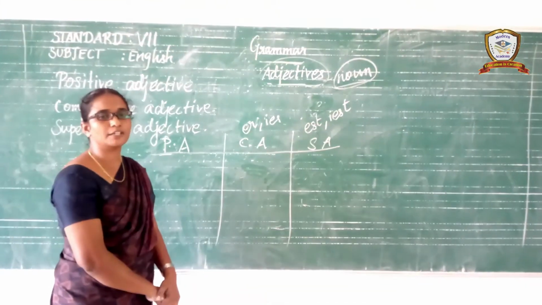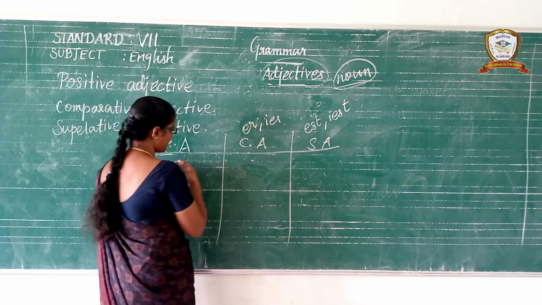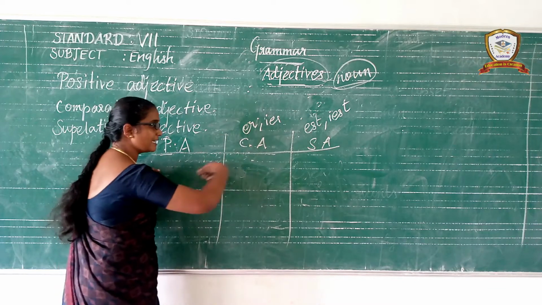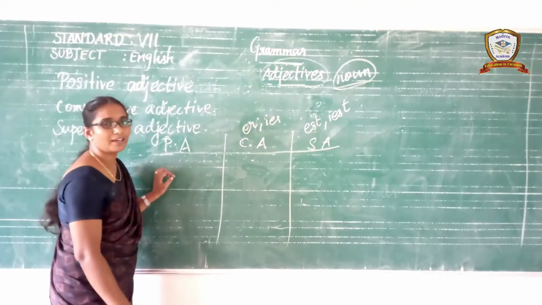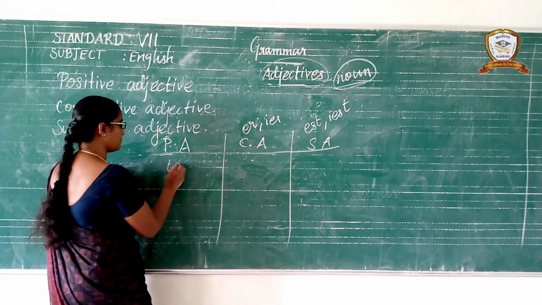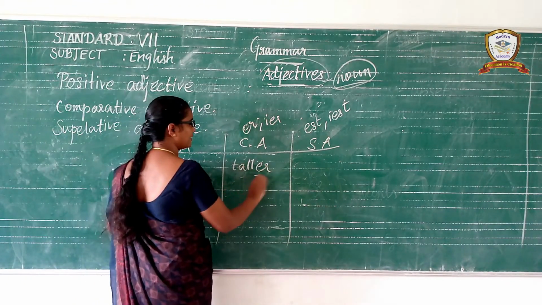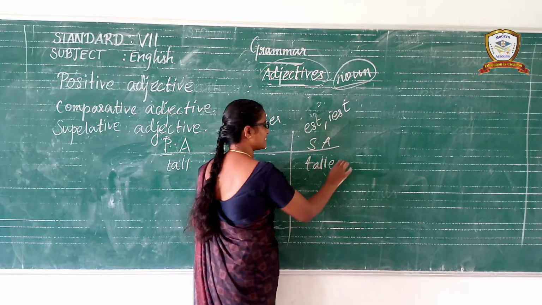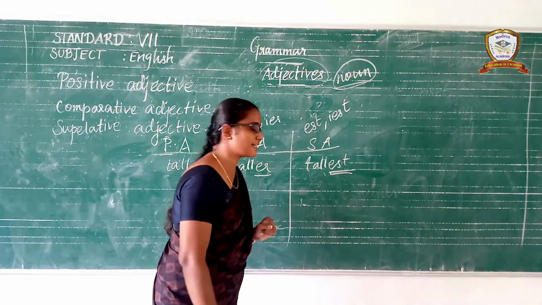Superlative adjectives. Do you all understand, children? We are able to frame comparative adjectives and superlative adjectives, which are derived from the positive adjective. They are called regular adjectives. For example, tall. To tall we add ER, and it is called a comparative adjective. To tall we add EST, and it is called a superlative adjective. Do you all understand, children?